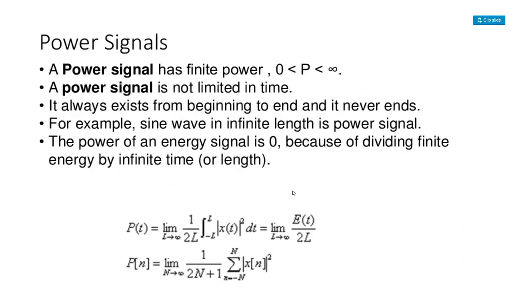And coming to the power signal, it can be denoted with P of t in the case of continuous time signals, and P of n in the case of discrete time signals.